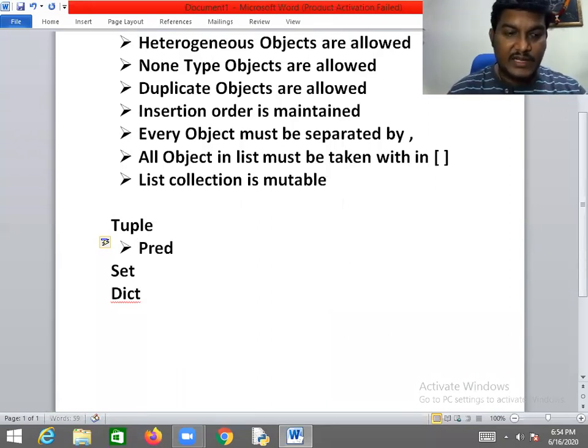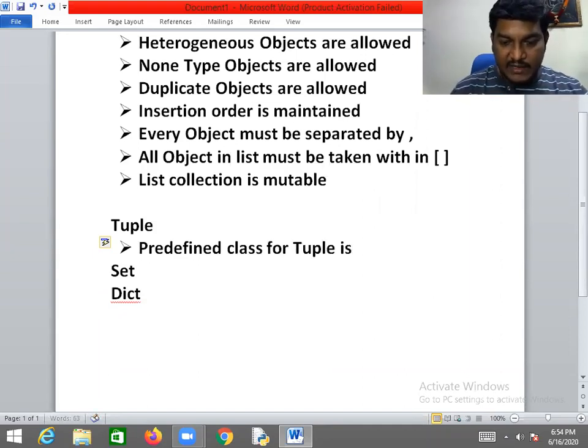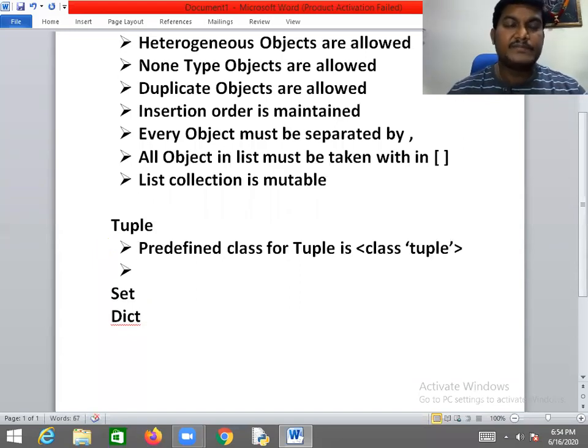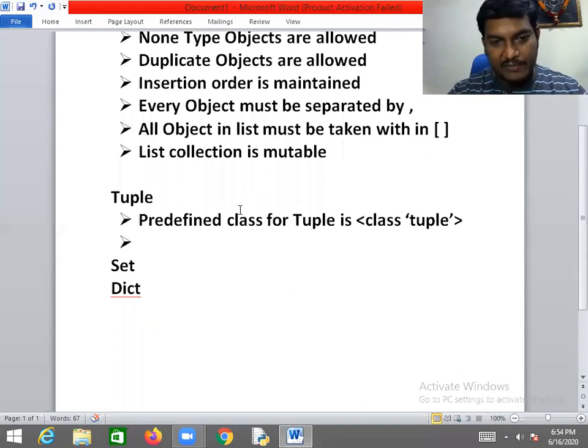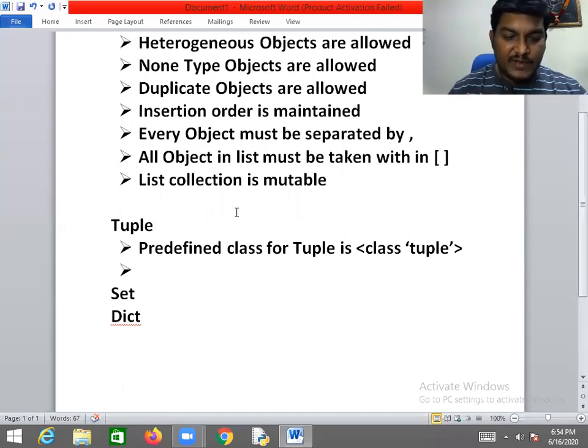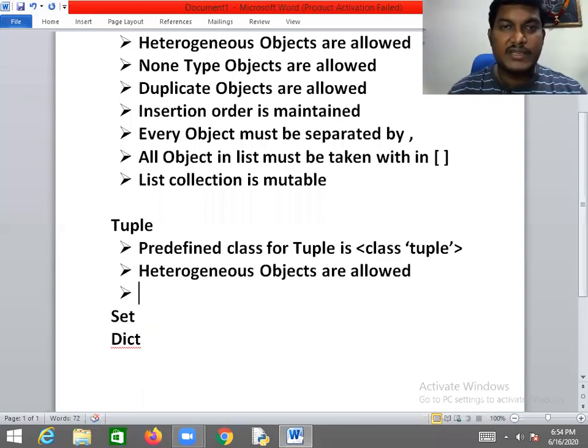Now, what is that? The predefined type, the predefined class for the tuple is class tuple. A predefined class for the tuple is class tuple. And again, I'm saying that it is something heterogeneous. Heterogeneous objects are allowed. Yes, you can store heterogeneous objects. Homogeneous means similar, heterogeneous means dissimilar.